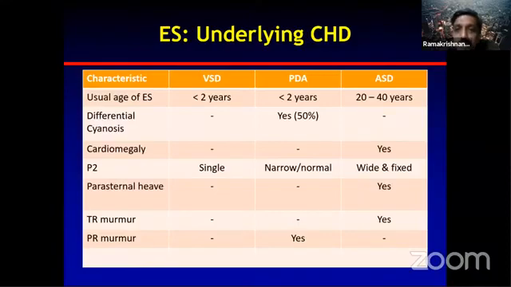And parasternal heave is not found in VSD and PDA generally, and in ASD it is found. TR murmur is more common in ASD, and PR murmur is more common in PDA with PH. So these are the rough guides that all of you should know in the exam. This is a very important slide that all of you should be totally aware of.